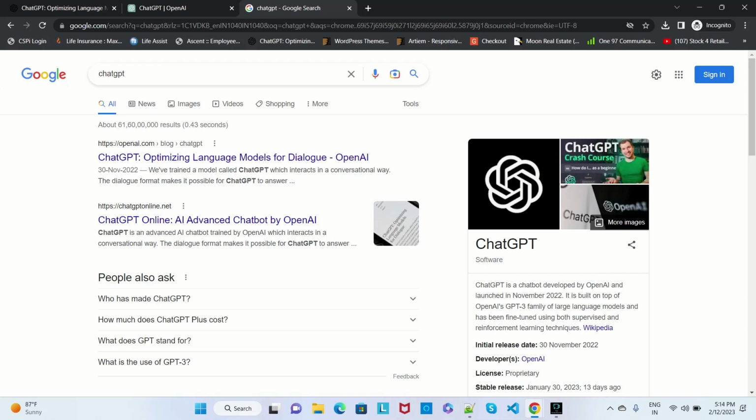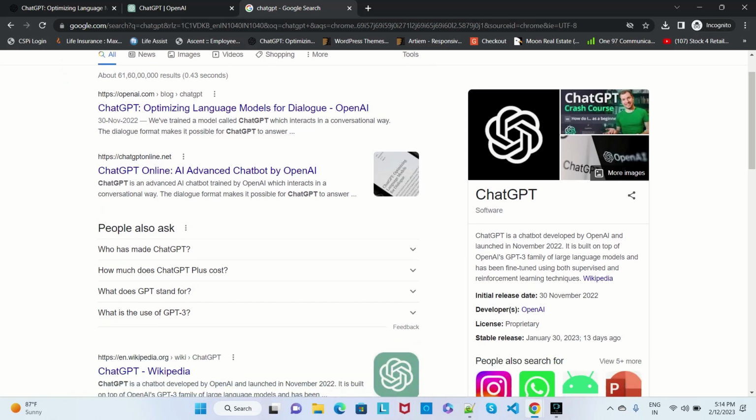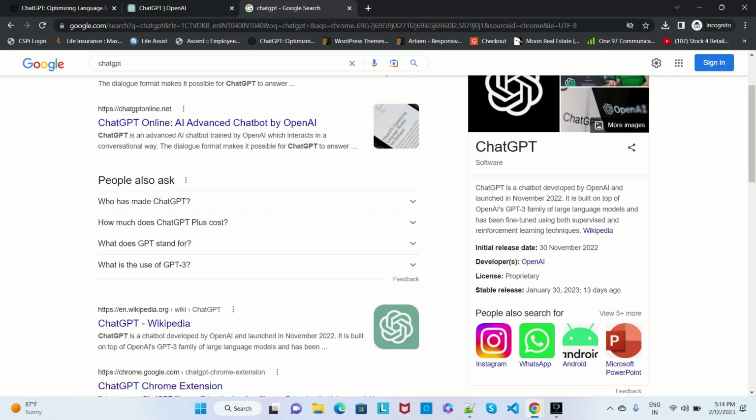So what is ChatGPT? ChatGPT is a chatbot developed by OpenAI. In that, whatever you want, you can search through ChatGPT. This is the stable version, which was released on Jan 30, 2023, 13 days ago, and the initial release was on 13th November.